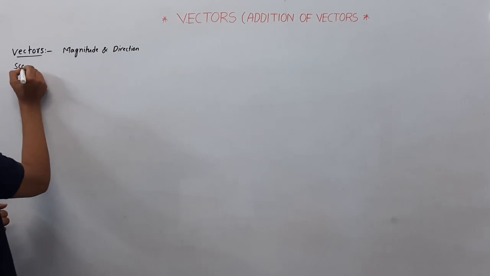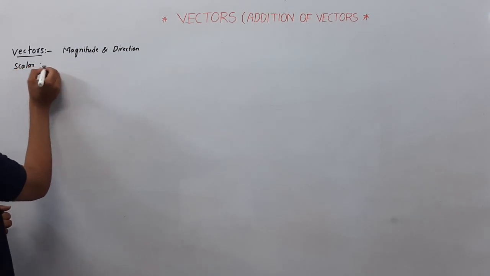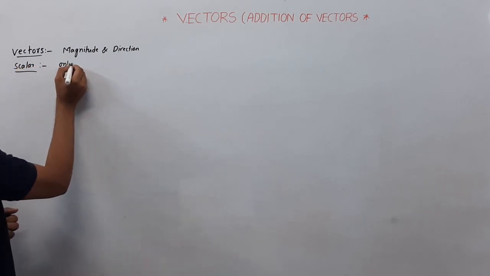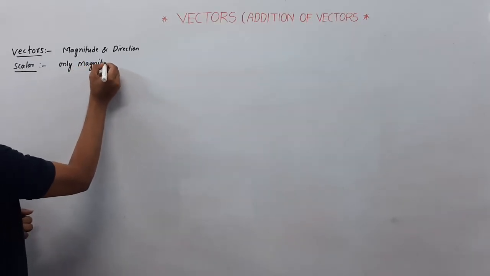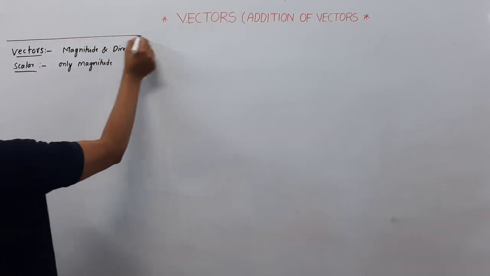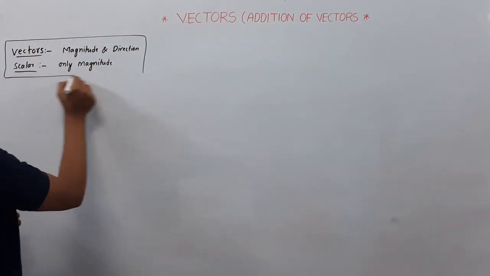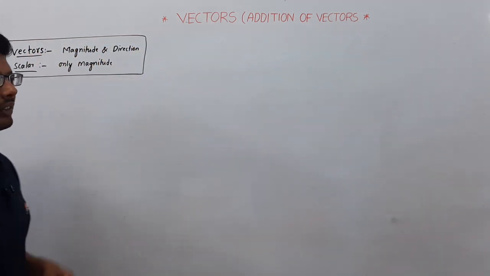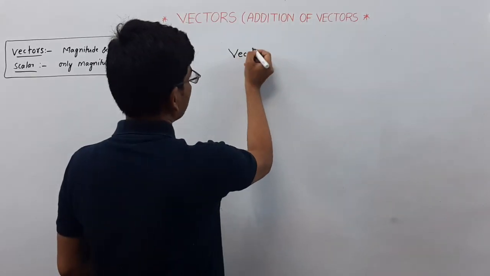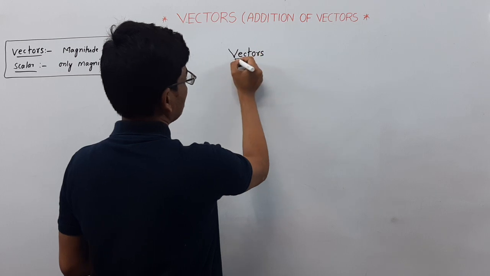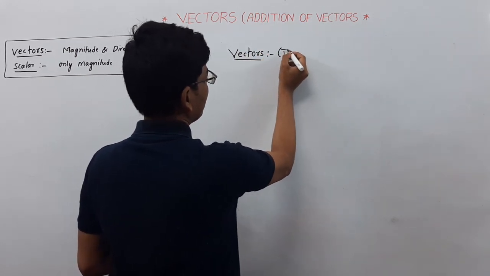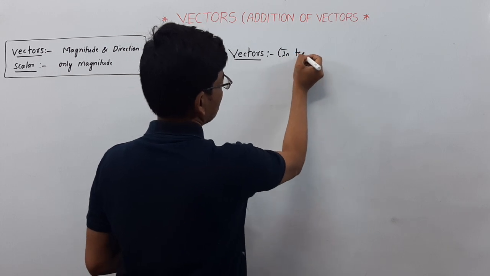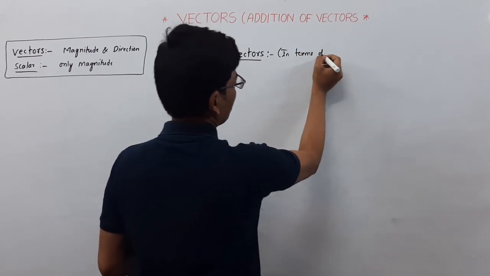For scalar, only magnitude. This is the definition of scalar and vector. Now vectors in terms of line segment.